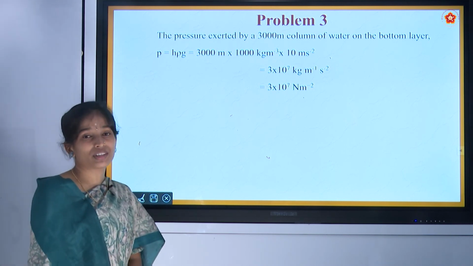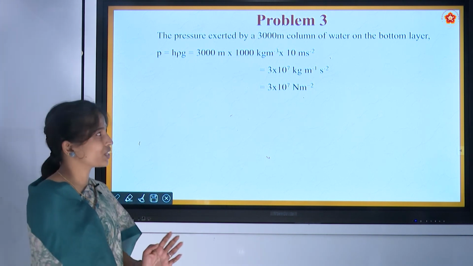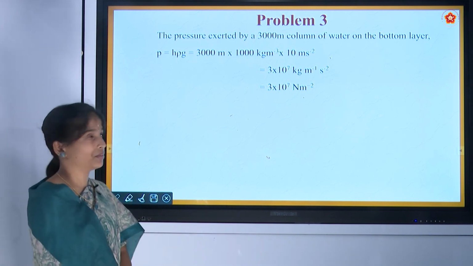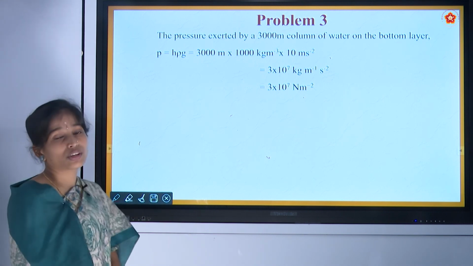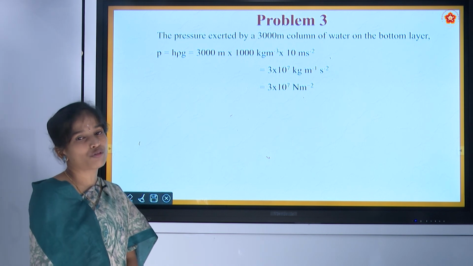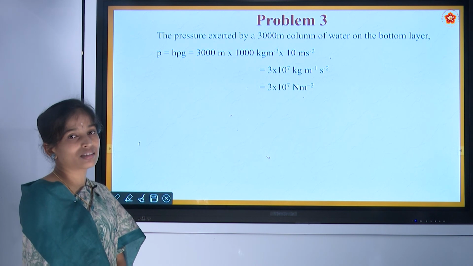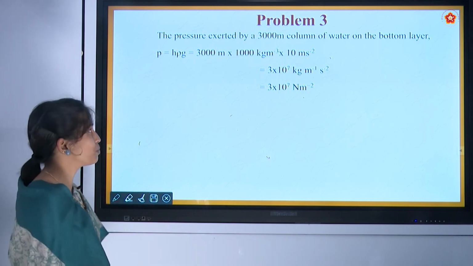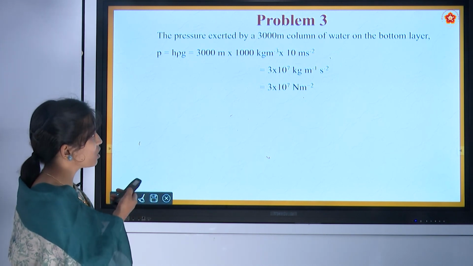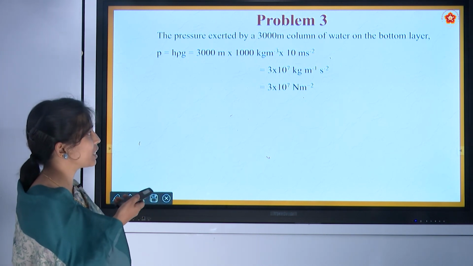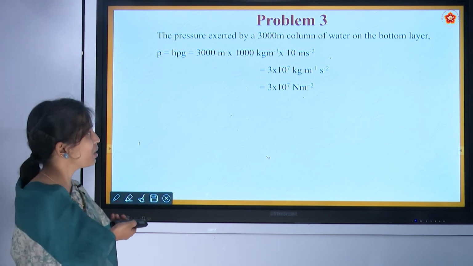We know that pressure is equal to h rho g, or rho g h. This can be derived in the next chapter. They have given the height h, and rho is the density of water. Generally we should know the density of water is 1000 kg per meter cube. Again they have given the value of g. Substituting all these values, we get a pressure of 3 into 10 raised to 7 Newton per meter